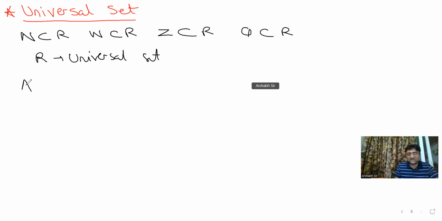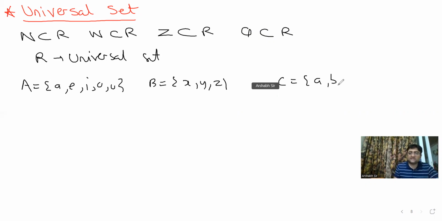Similarly, if I take three sets, मानो एक set है A = {a, e, i, o, u}. I take a set B as {x, y, z}. I take another set C as {a, b, c, d}. Can you tell me, guys, what should be the universal set here for A, B, C? All the elements of all the three sets. Superb. तो universal set को हम capital U से denote करते हैं.